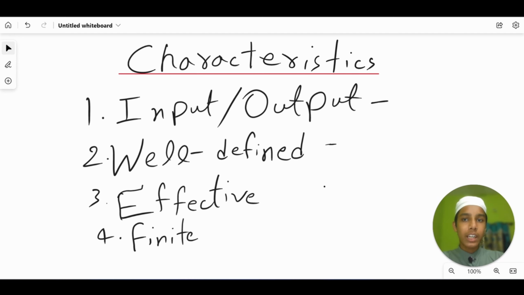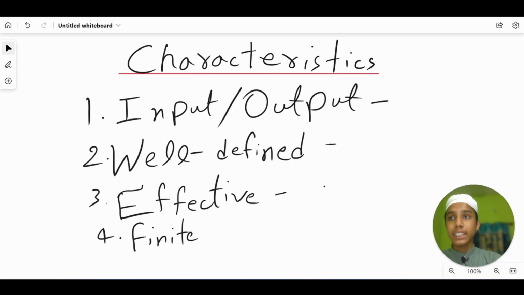Let's say you are following the traffic rules, traffic instructions. While following that, you are not going to follow by yourself, right? You are going to follow the rules of the police. Like that also, well defined means an algorithm should be clear and unambiguous, and it should have a specific set of instructions that can be followed by us, and that can be followed by a computer. This is well defined.